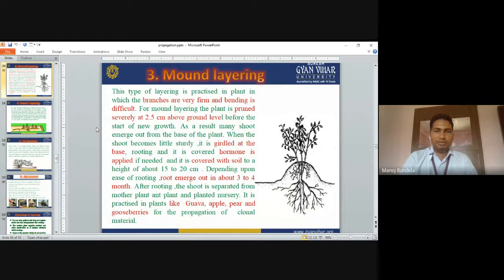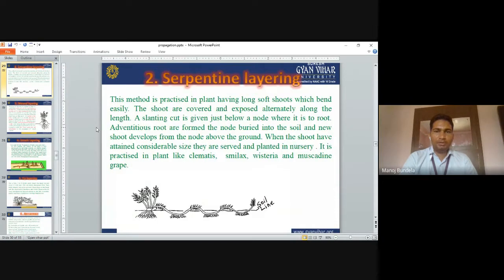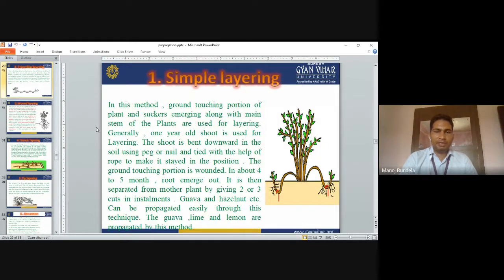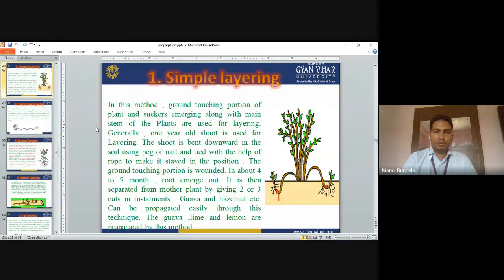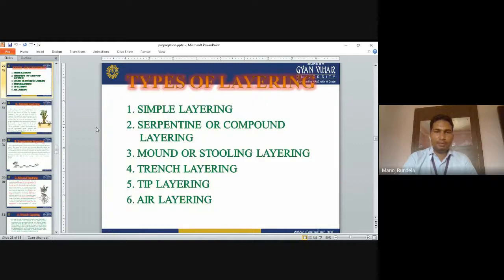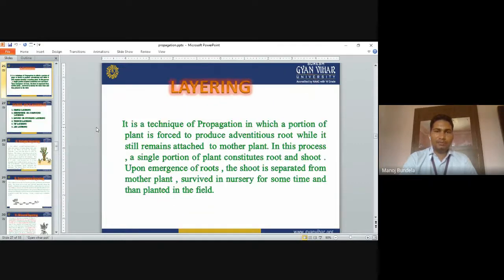Mound layering is mainly used in guava, apple, pear, and gooseberry. Serpentine layering is mainly used in Smilax, Wisteria, and Muscadine grape. Simple layering is mainly used in guava, lime, and lemon. These are the different types of layering.